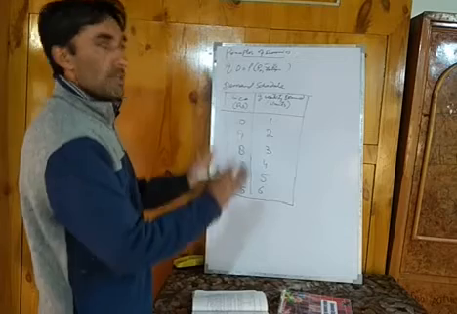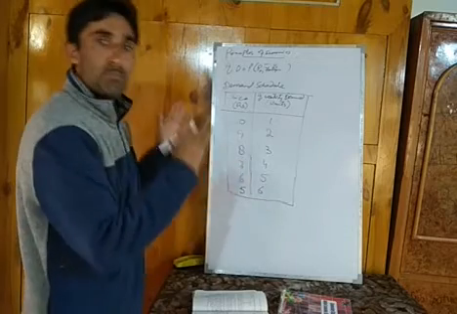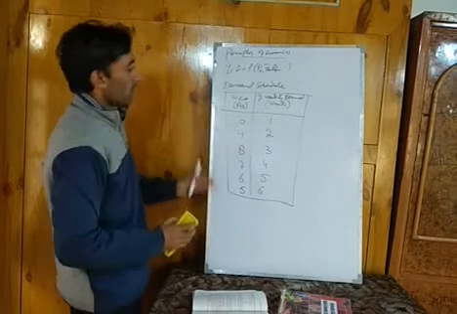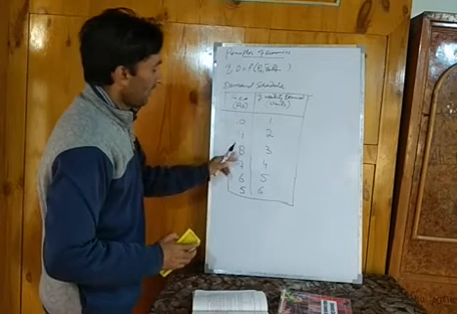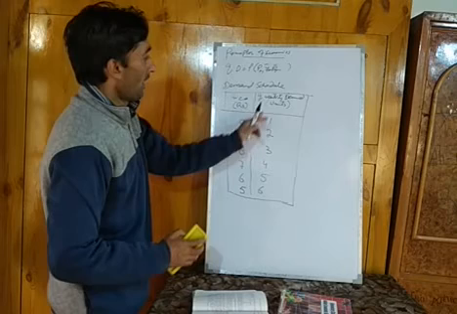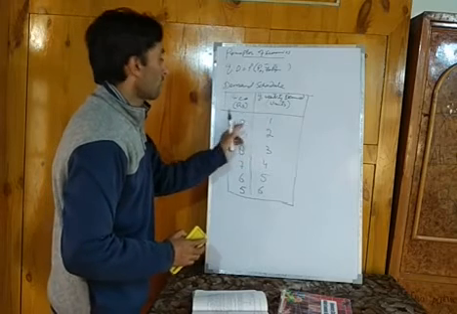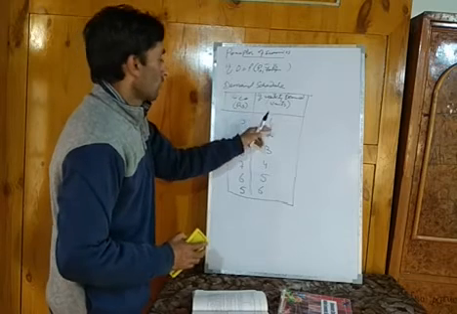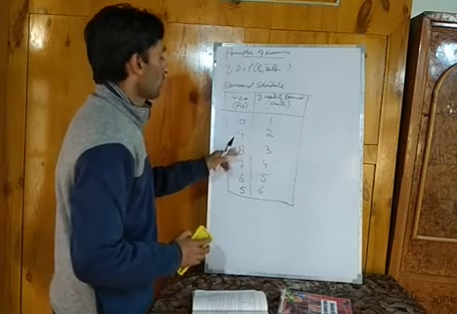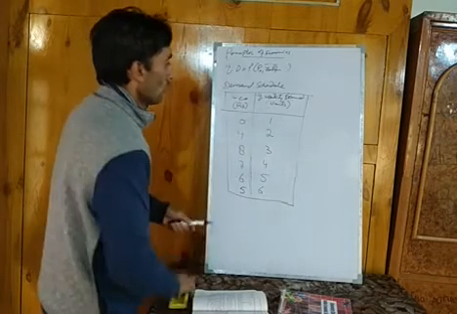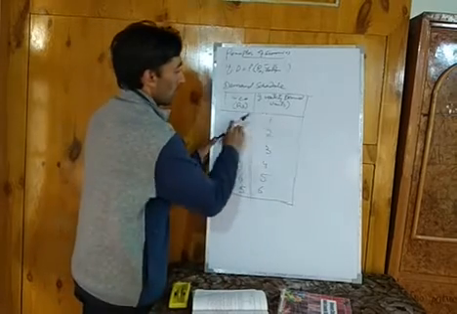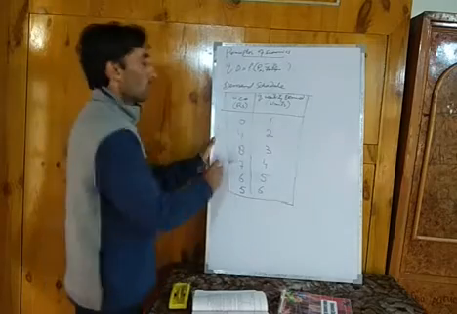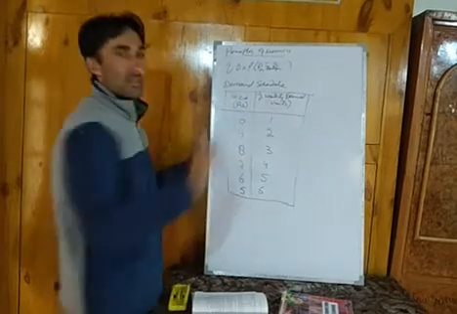This law can be explained or proved with the help of a diagram also. So you can write down the prices 10, 9, 8, 7, 6, 5 and quantity demanded. With respect to every price, there is a corresponding demand. For price 10, demand is 1. For price 9, demand is 2. For price 8, demand is 3. So it shows the combination of price and quantity demanded of a good. These are two variables here, price and quantity demanded.